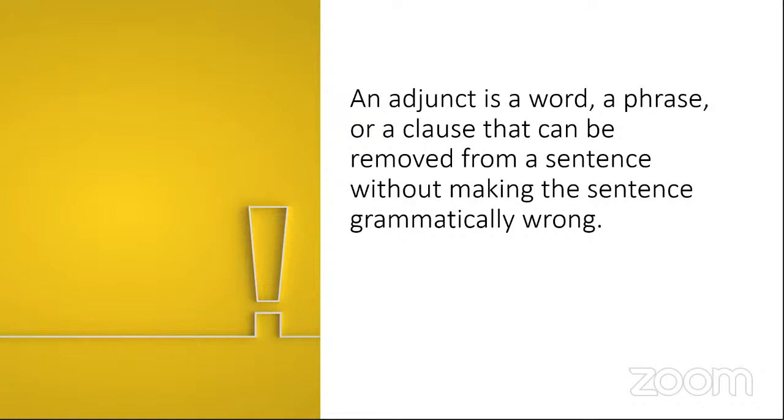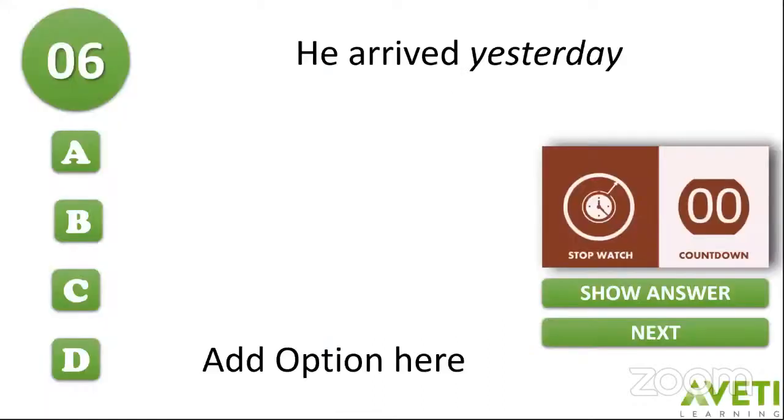But the difference is, if you remove the adjunct from the sentence, then also your sentence will not become grammatically wrong. So that is very important that even when you remove an adjunct, the sentence remains grammatically correct. Okay, so let's begin the quiz. He arrived yesterday. Let me know what is the adjunct and I'll tell you what type of adjunct it is. Your countdown begins now.